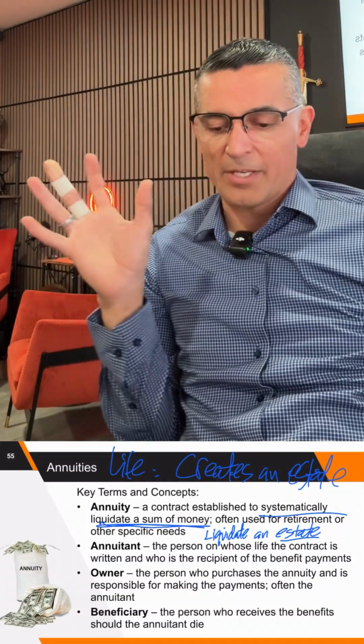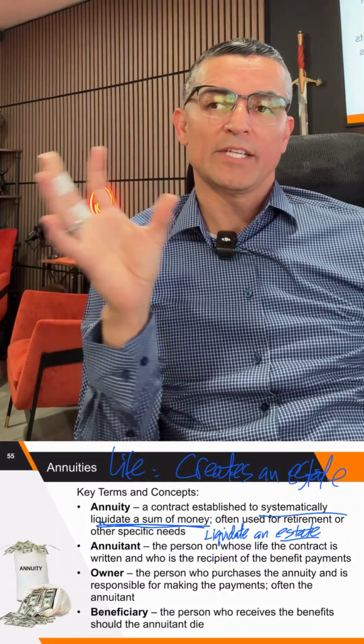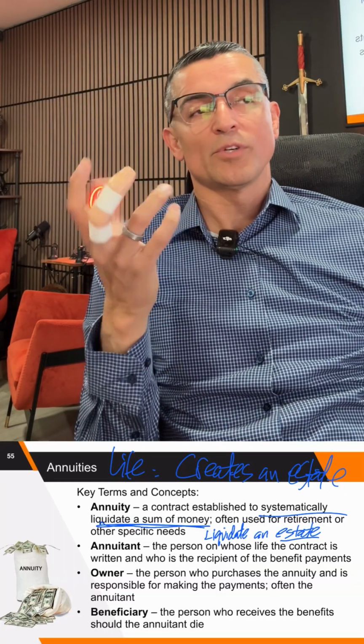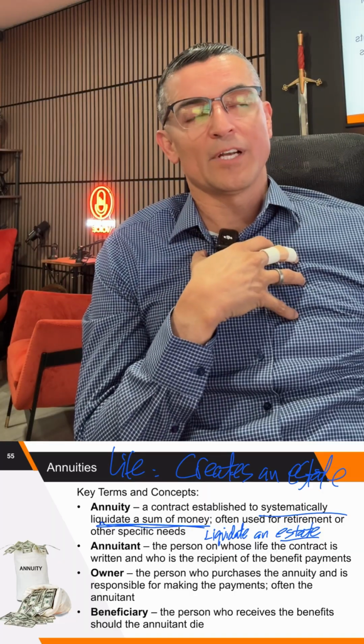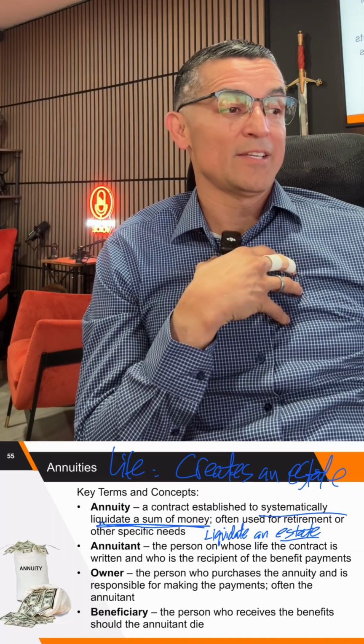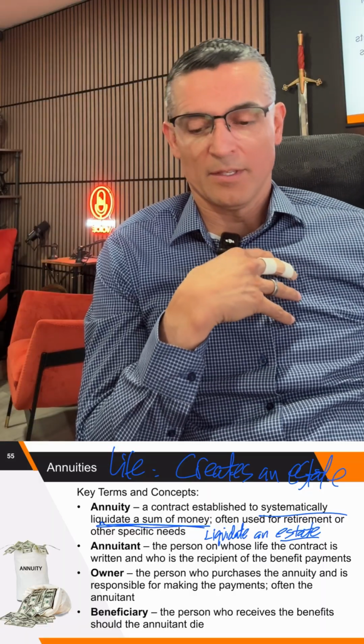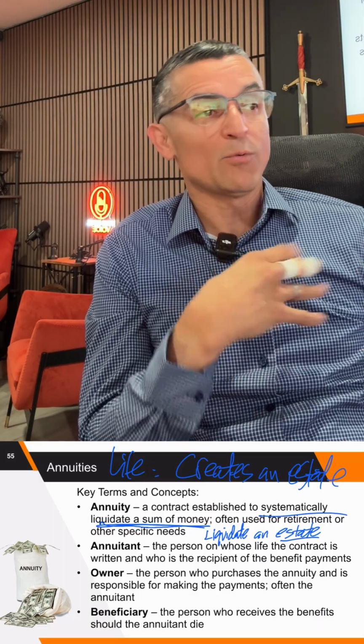Okay, so again, annuities liquidate an estate, but a life insurance creates an estate. Okay. How does it create an estate? Well, because right now I'm covered for, let's say, $1 million, and when I die, I am creating a $1 million estate for my wife, right? So, but then what is she gonna do with it?